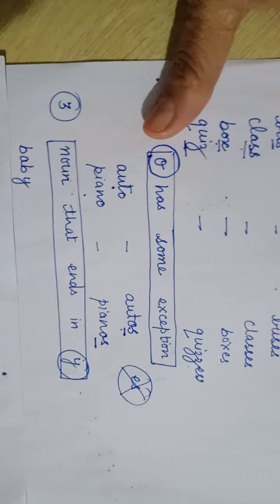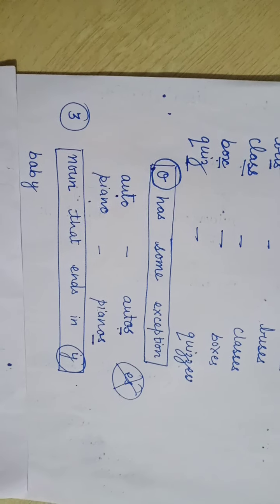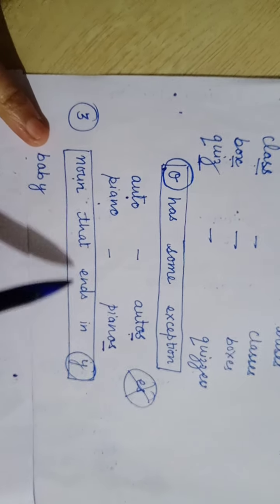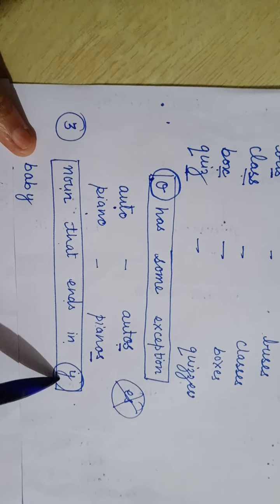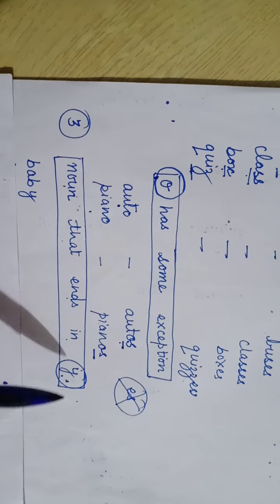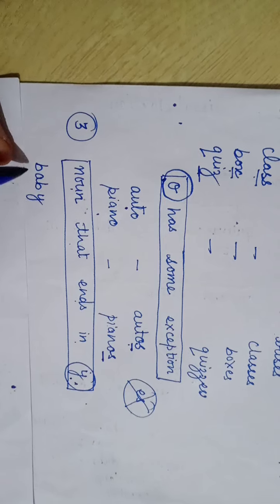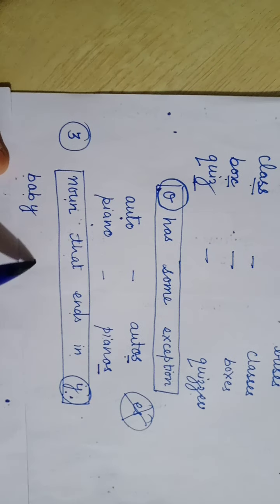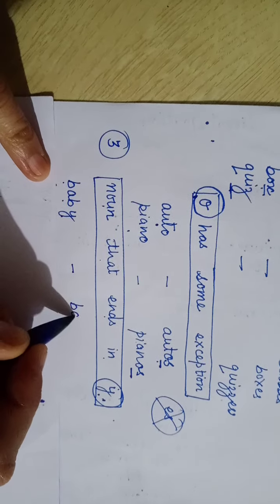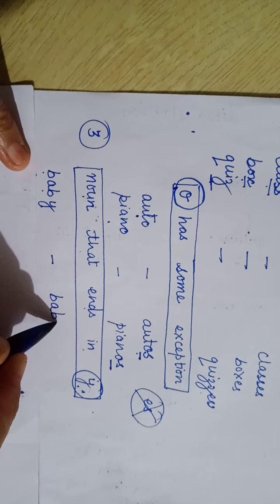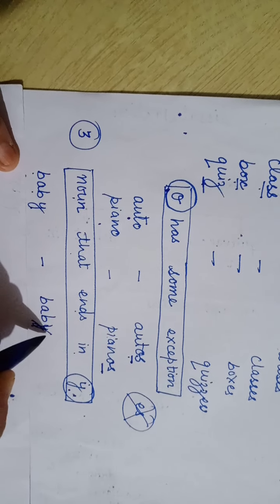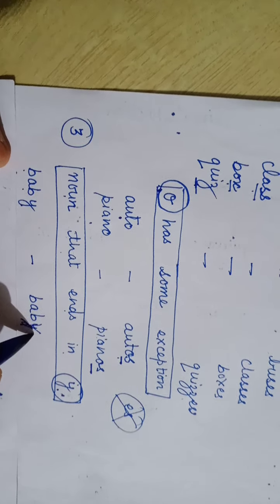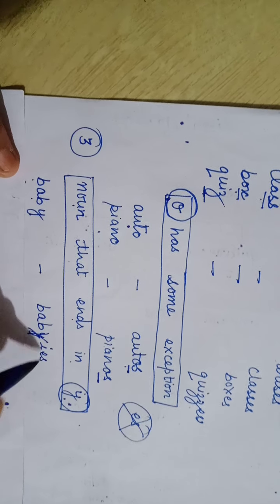Next type comes, beta, nouns that end in Y. Y comes at the end of a word. For example, baby. B-A-B, Y we will cut here and we will convert Y into I and ES.